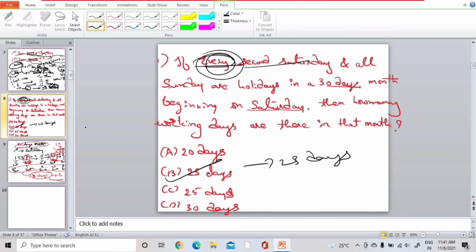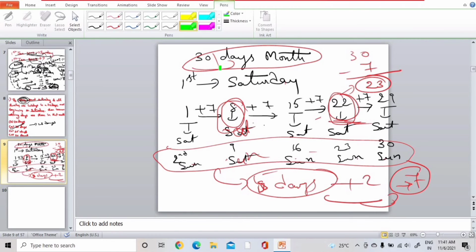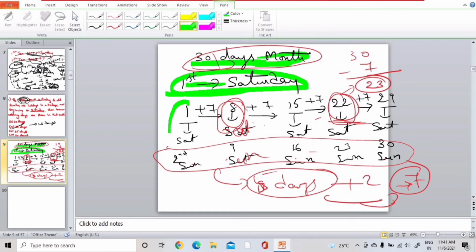Let me explain one more time. They have mentioned a 30 days month beginning on Saturday. That means first of that month is Saturday. If first of that month is Saturday, then we need to calculate the second Saturday of that month. That means add plus 7. So it is 8 plus 7, 15 plus 7, 22 plus 7, 29.